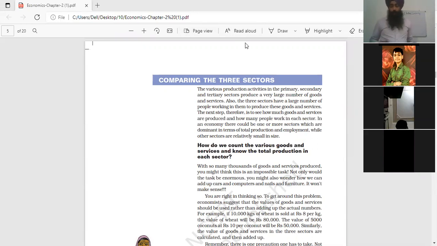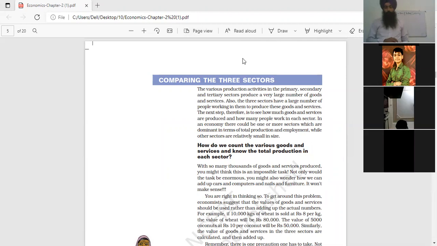So what are final goods and intermediate goods? The distinction between final goods and intermediate goods should be clearly understood, because only the value of final goods and services, and not of intermediate goods and services, is taken into account for measuring the national income, because national income is generally used for the calculation of GDP, gross domestic product.